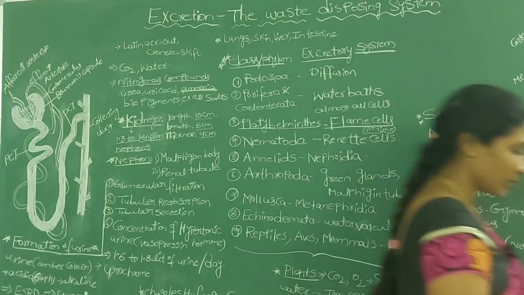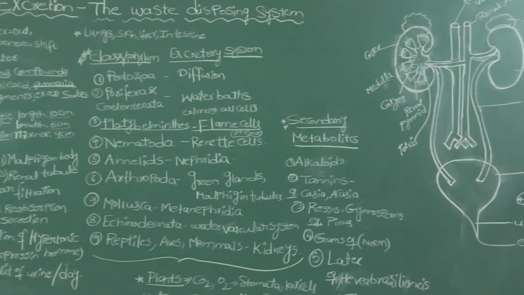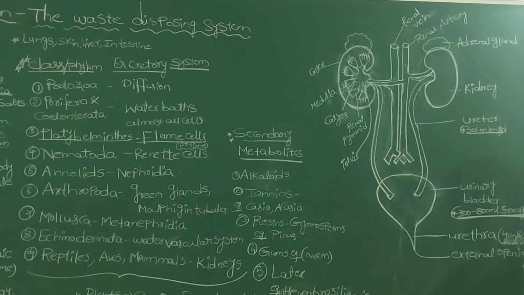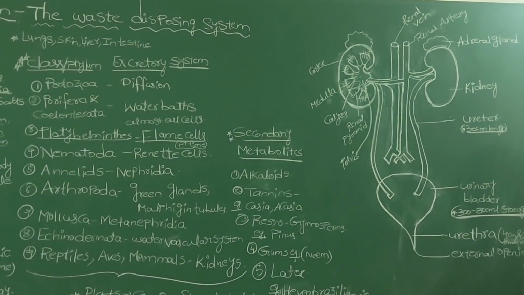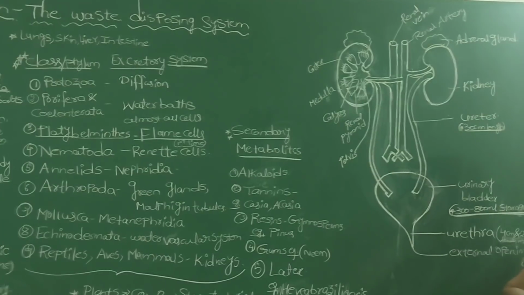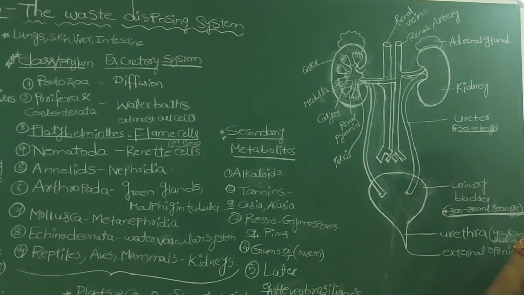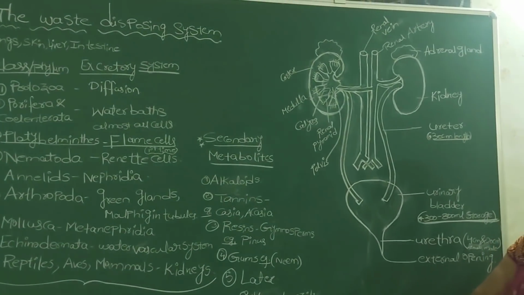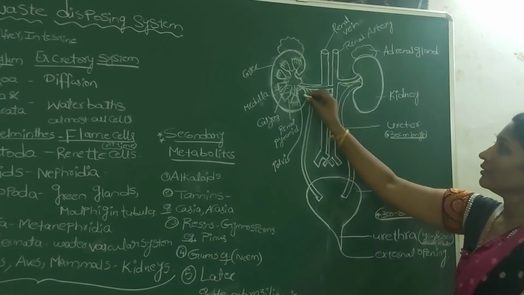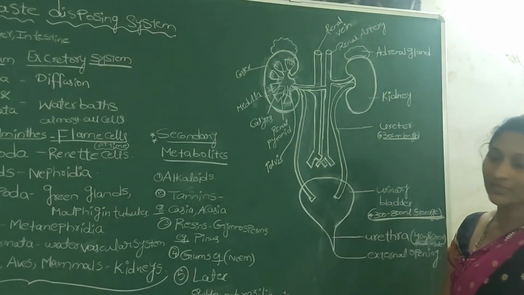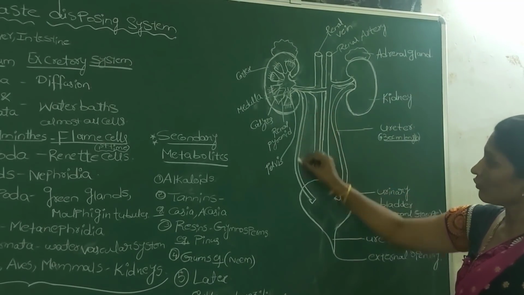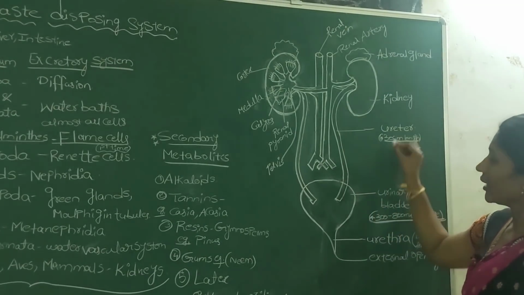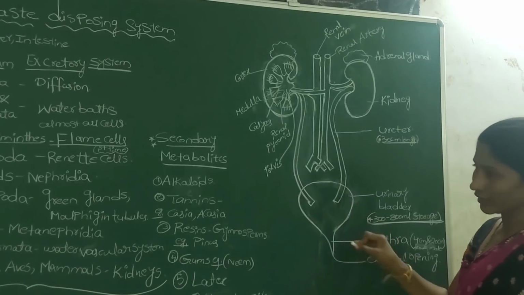Students, all of you just watch this diagram. What are the different parts of the human excretory system? Observe the diagram carefully and understand how the excretory system of humans works. There is a pair of kidneys, a pair of long narrow tubes known as ureters, a urinary bladder, and the urethra.